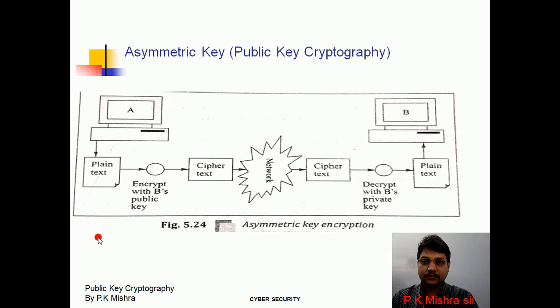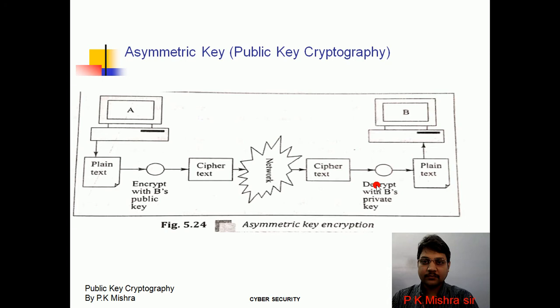Now see what is asymmetric key cryptography. Asymmetric key cryptography is also called public key cryptography. In public key cryptography, two keys are used. One key is used for encryption, and another key is used for decryption.